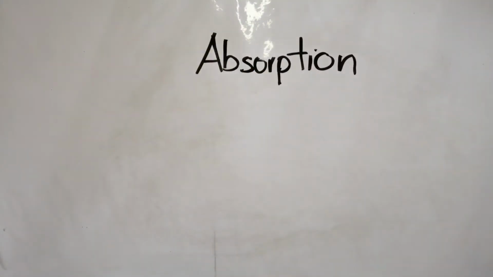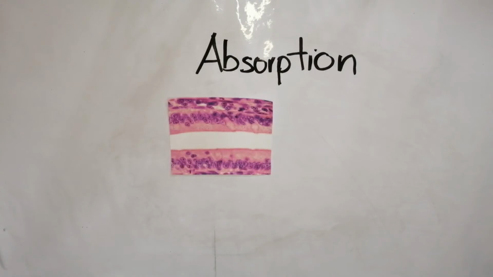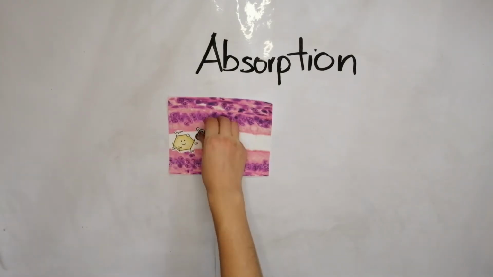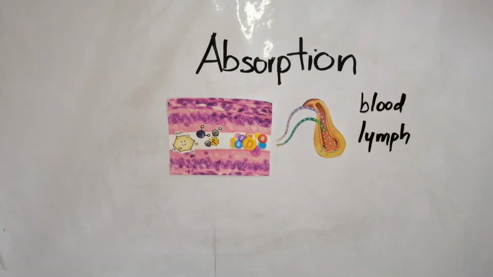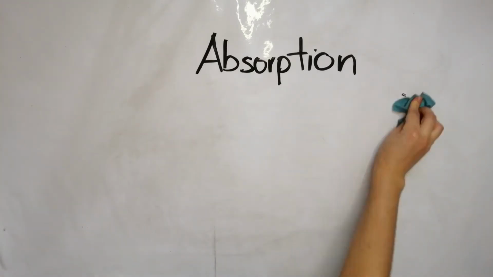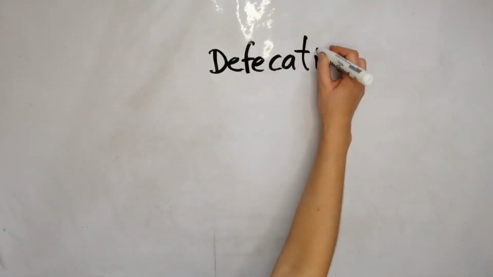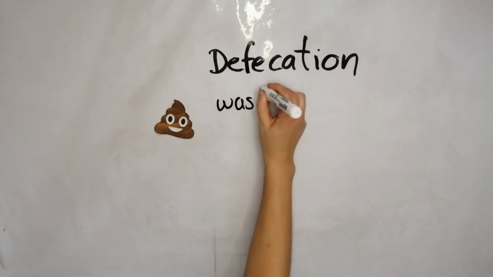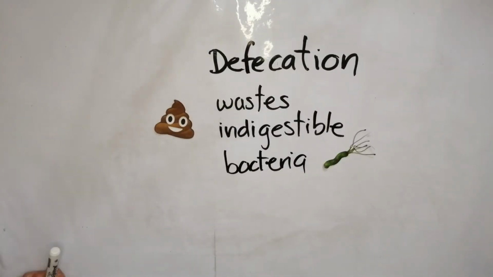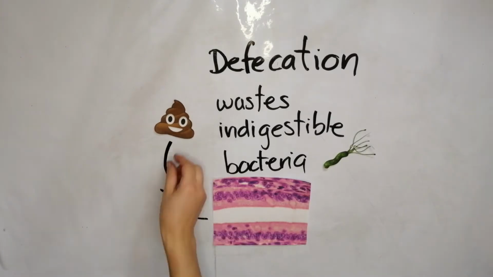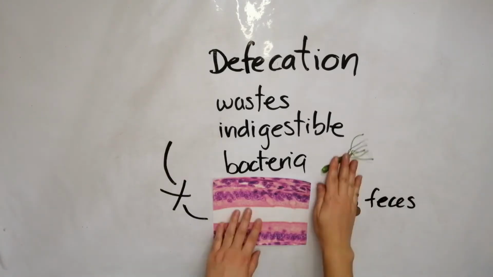Absorption. This phase is carried out by the epithelial tissue that the gastrointestinal tract has, and that allows the entrance of the previously digested substances into the blood or lymph to circulate to cells through the body. And finally, defecation. That is the process in which all the waste, indigestible substances, bacteria, and digested materials that weren't absorbed are eliminated through the anus as feces.